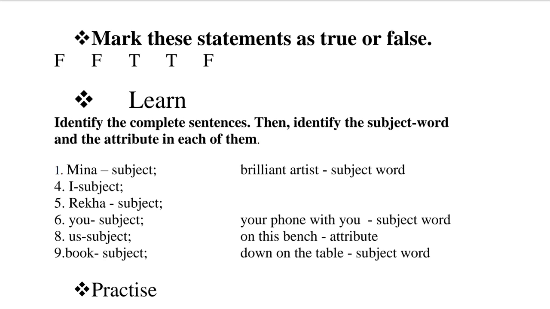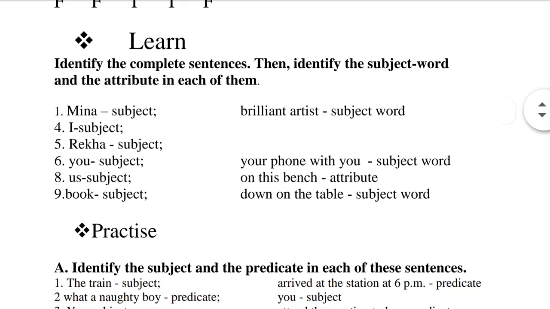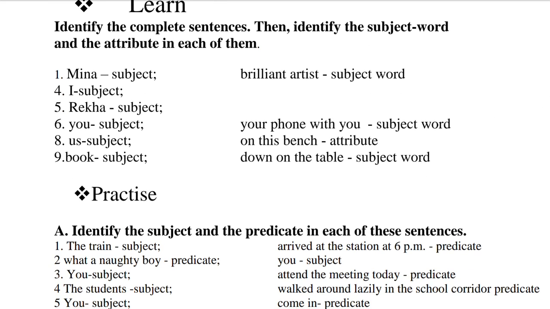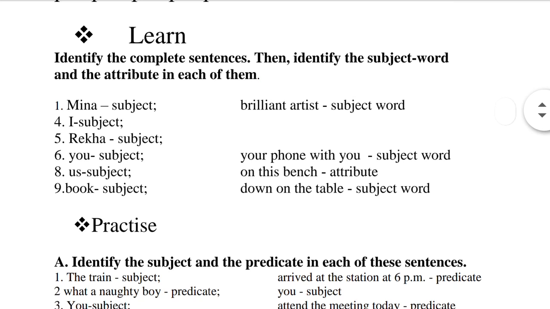So now you have to go to the second page. The segment is Learn. Identify the complete sentences, then identify the subject and the subject word. It is the first answer. The question is, Meena is a brilliant artist. So here the subject is Meena, and brilliant artist is the subject word.